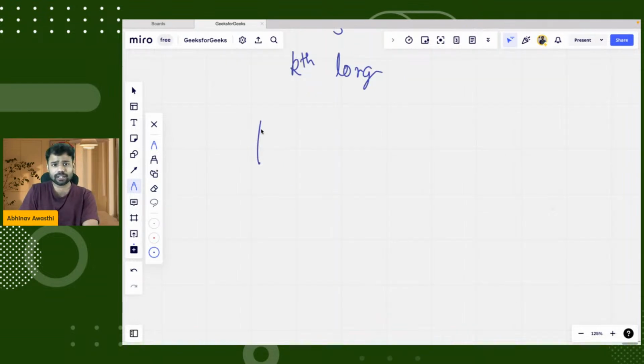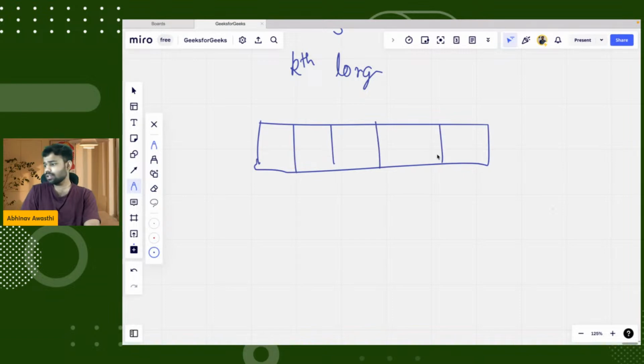So let's say that the vector that I'm having is like this. In this particular array, the characters will be arranged in lexicographically smallest order.